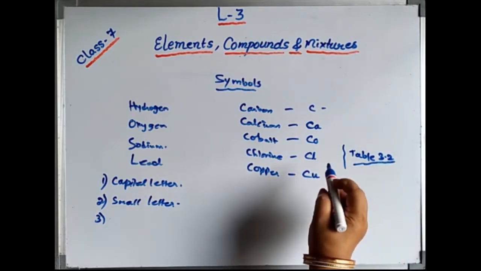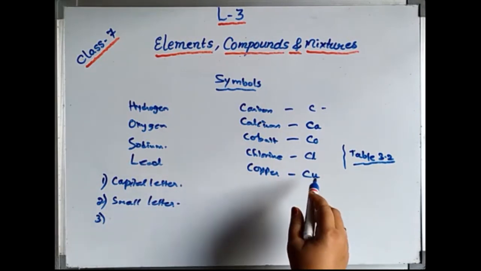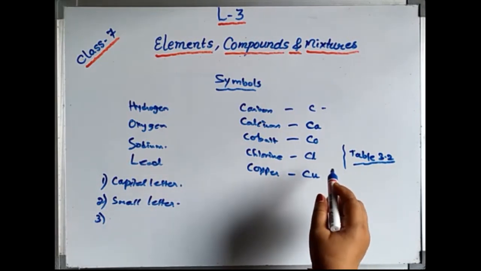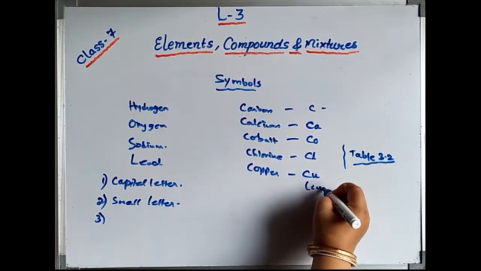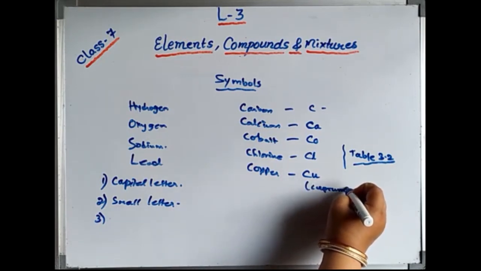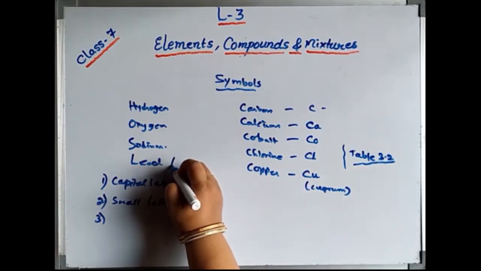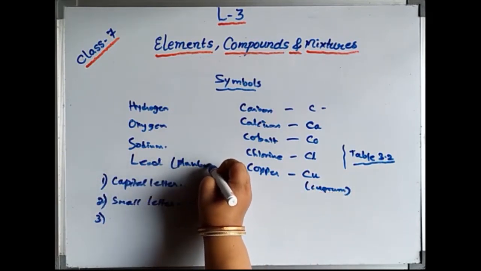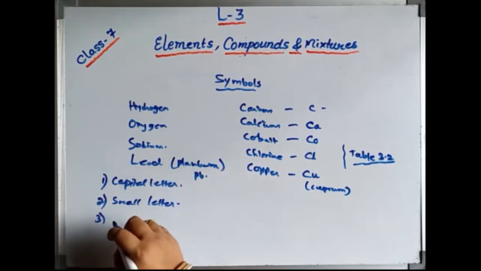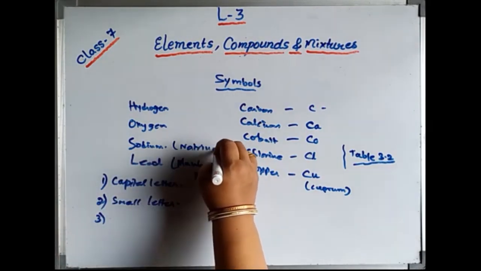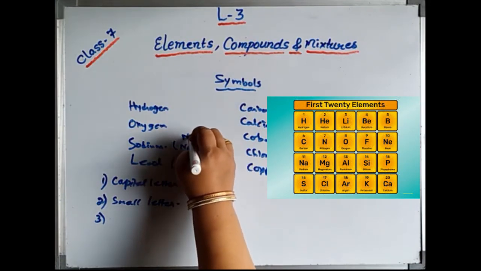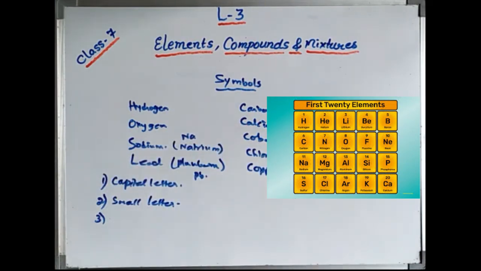You will see that a few of the elements come from their Latin names, of which copper's Latin name is cuprum. So the first two letters have been taken. Similarly, lead is plumbum, and Pb has been taken from there. Similarly, sodium's name is actually natrium, so Na has been taken as the sodium symbol. So not all the elements follow this rule. A few of the elements you have to remember.